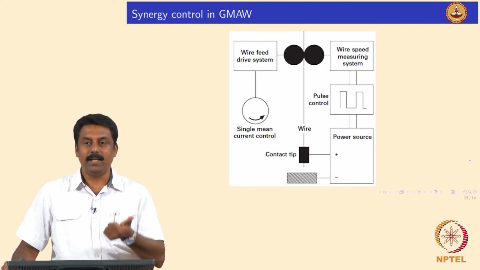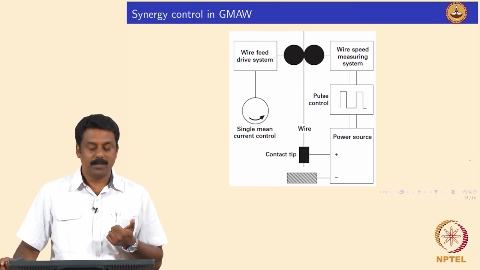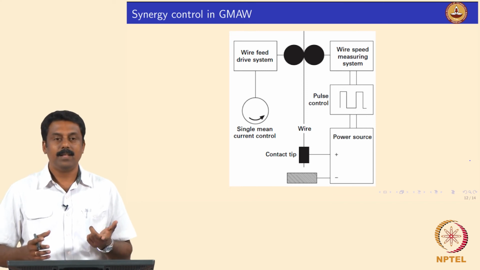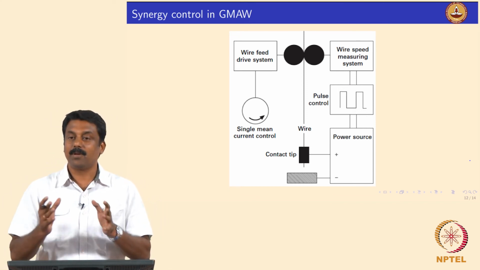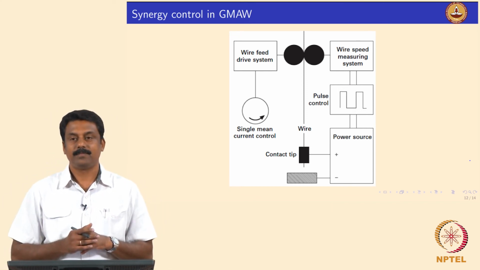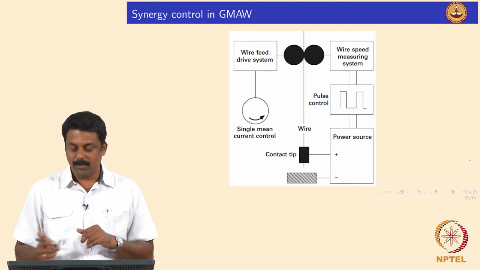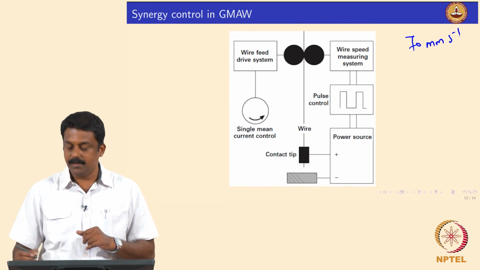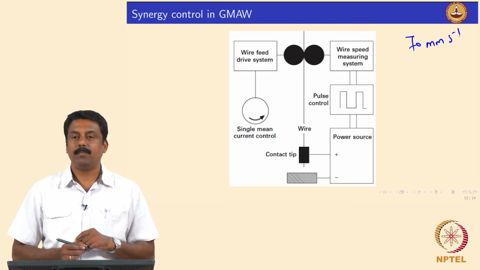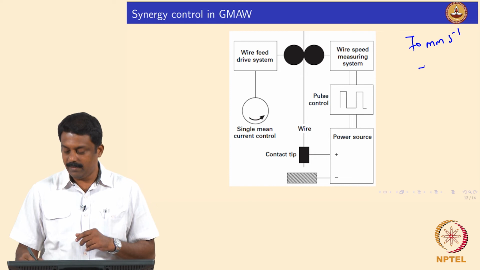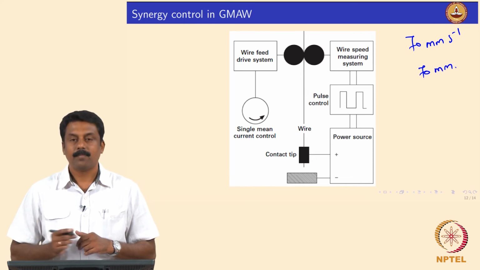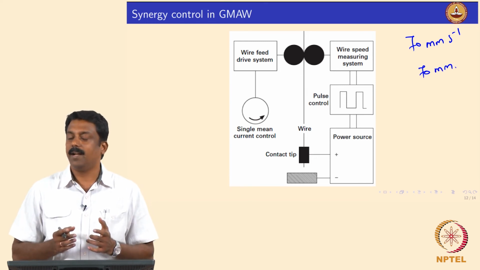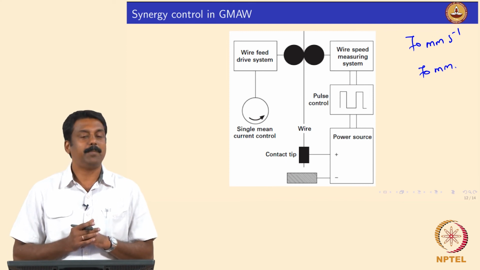You have to know the melting rate and then the arc length. Okay. So, if you know arc length and melting rate, then you know at what time short circuiting can establish, isn't it? Suppose you have 70 mm per second, that is your melting rate, and the arc length is 70 mm. Okay. So, what time after arc ignition can short circuiting happen?